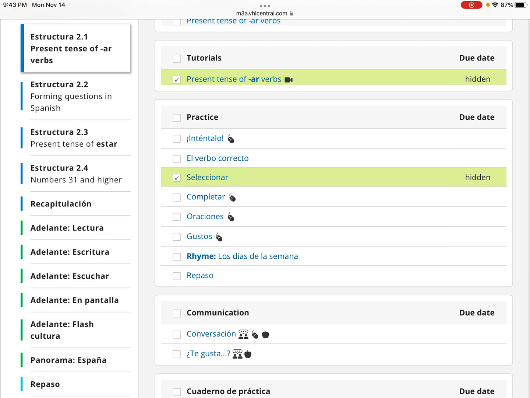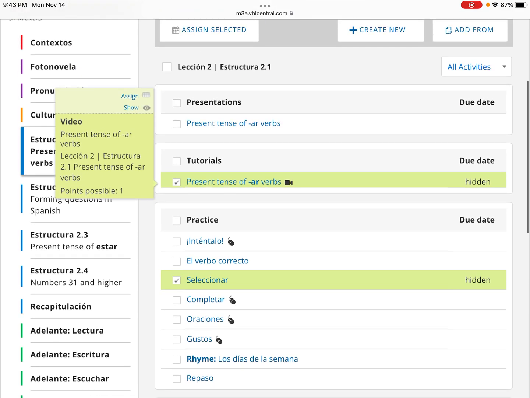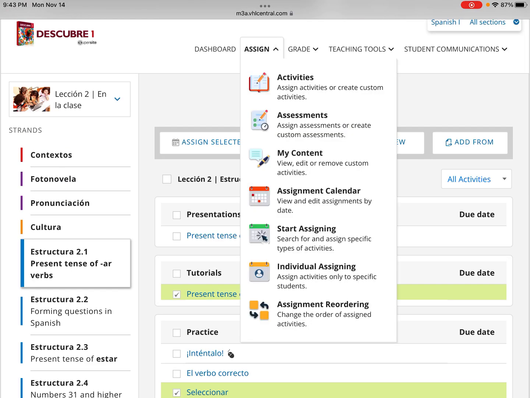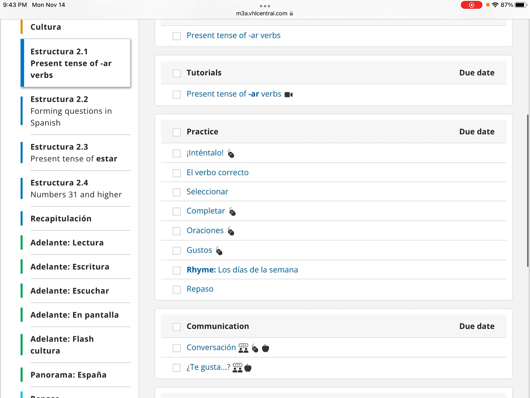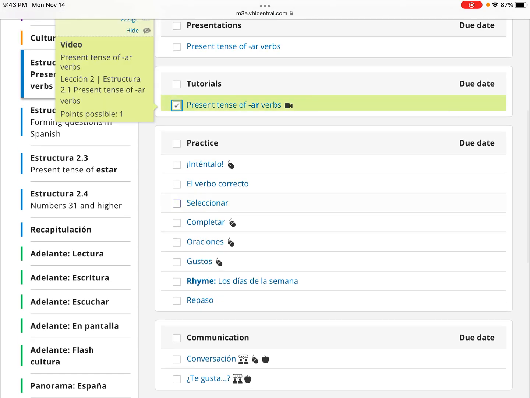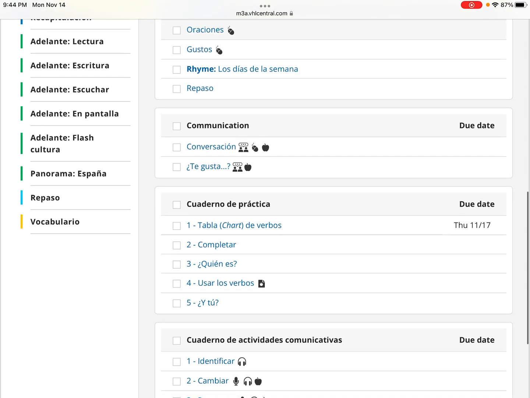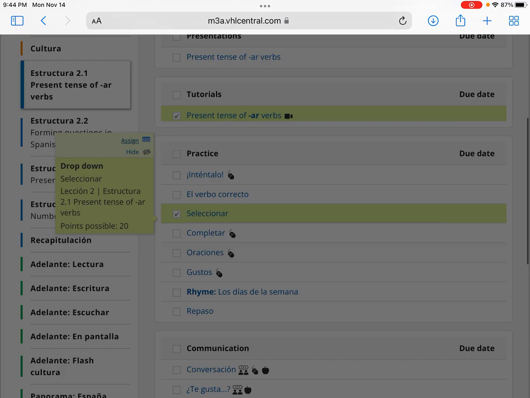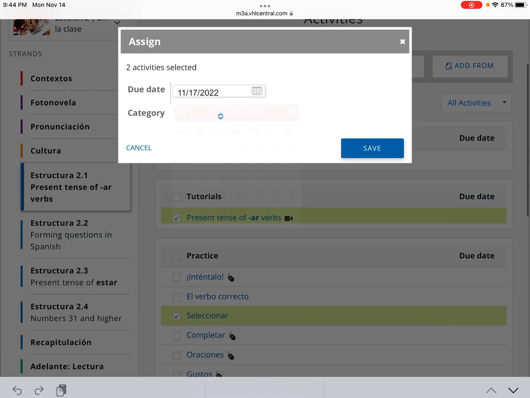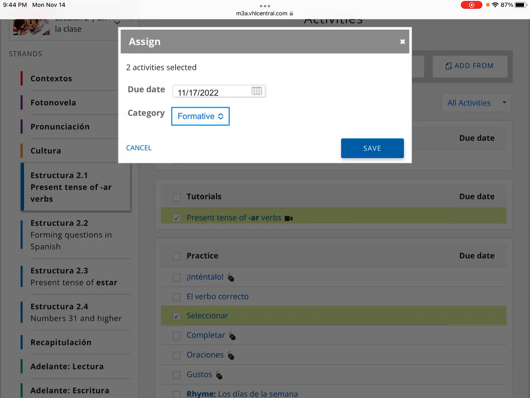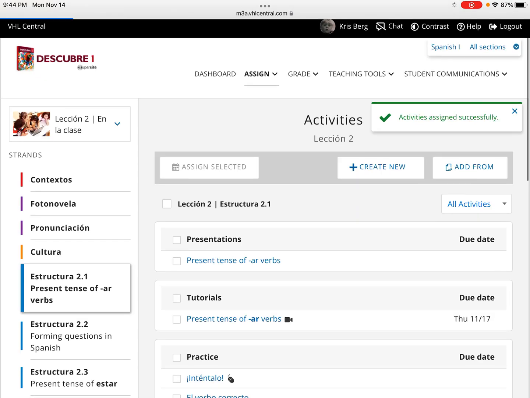All right, I don't want to hide it, I want to unhide it, I want to show it, sorry. Let me restart this. Sometimes that's the best thing to do. So I'll add these assignments again. Add those. Those will be formative for Thursday. There we go.